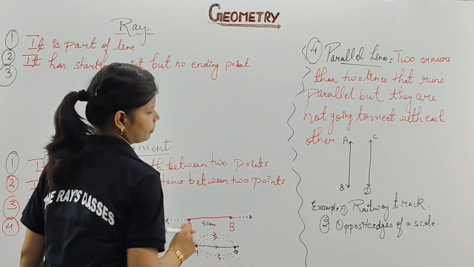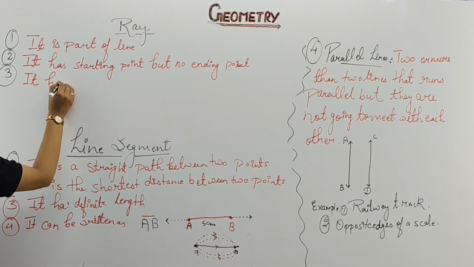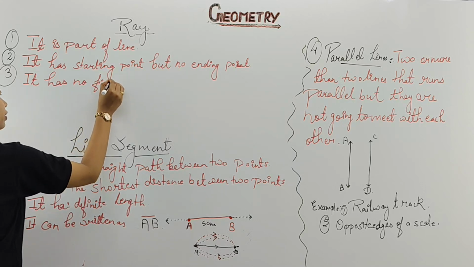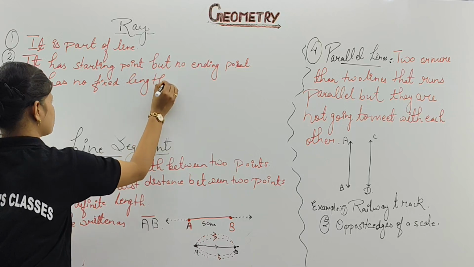Next of yours is, clear? Please write it. And next is, it has no fixed length. Fixed length means we cannot measure how much the sun has spread its rays at which place.